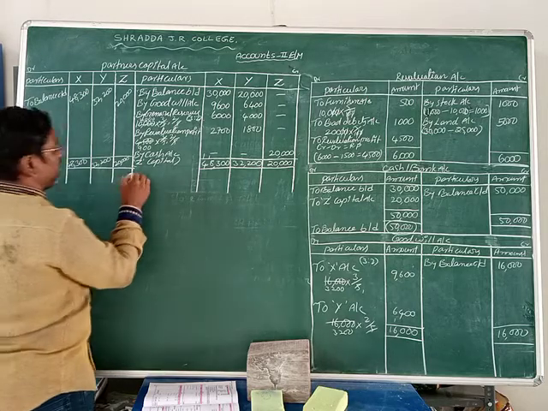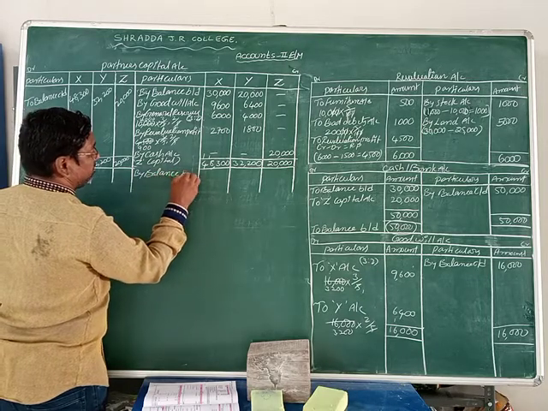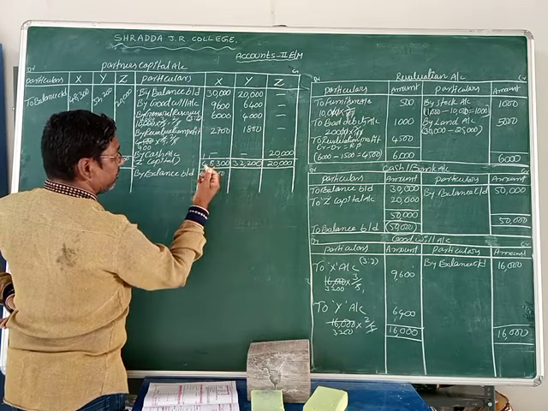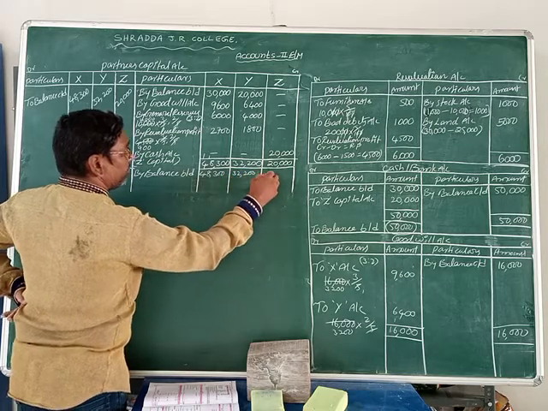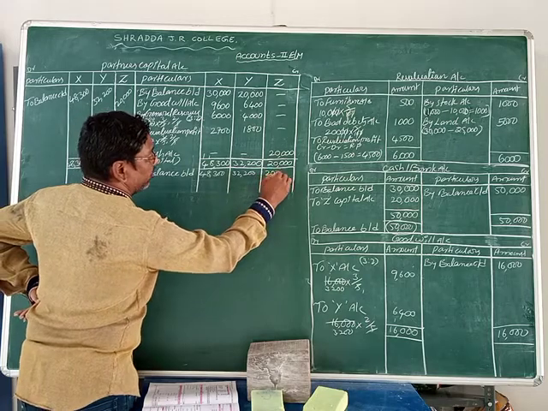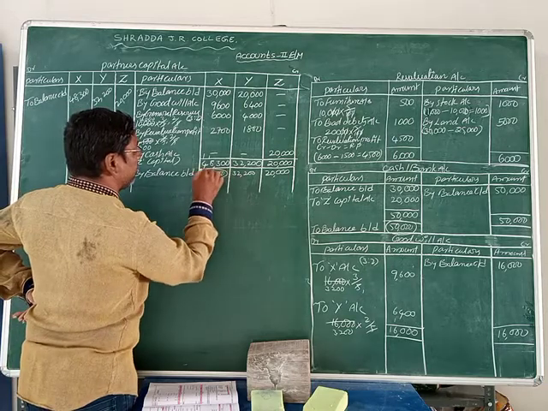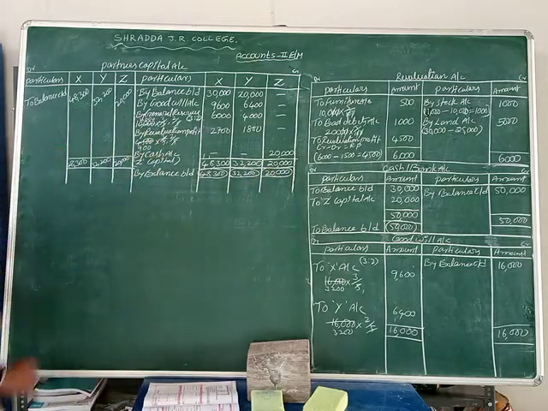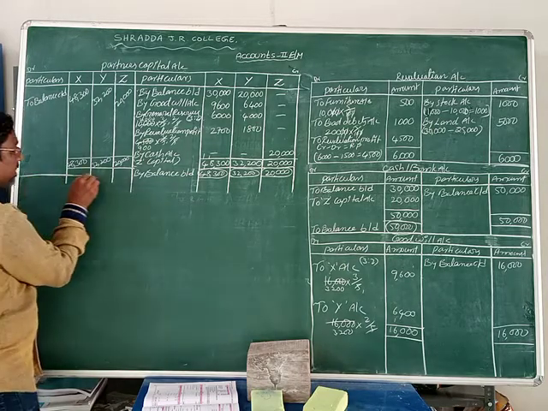Okay students, now we write here by balance brought down: 48,300, 32,200 and 20,000 rupees. These amounts we record in the new balance sheet, on the liability side, as partners capital amounts. Now we can close the partners capital account. It is completed now.